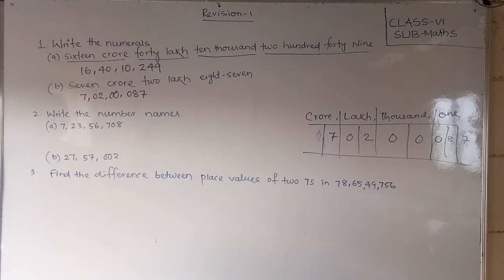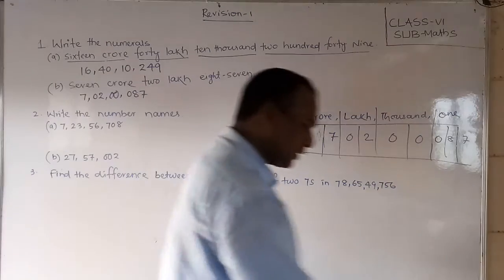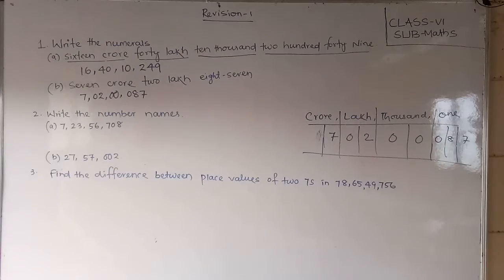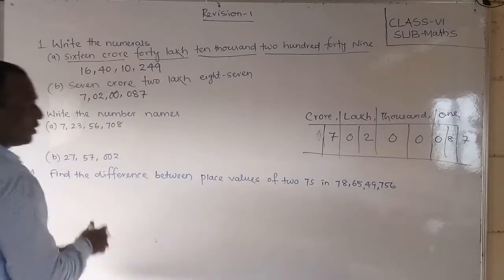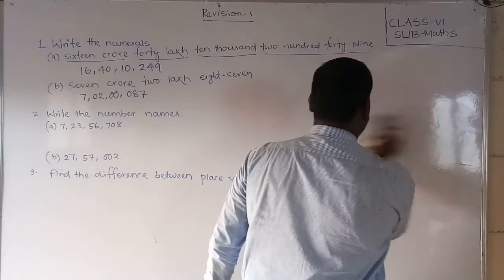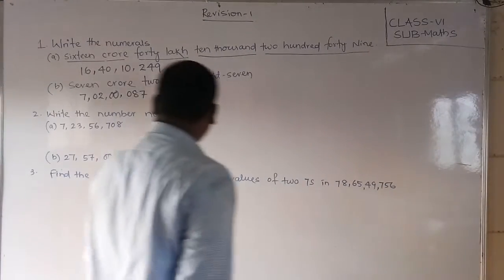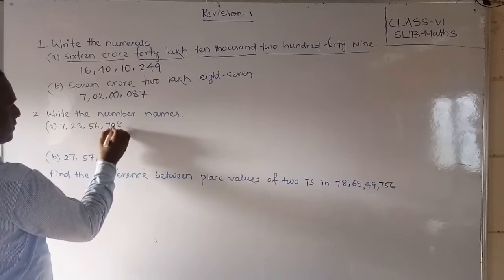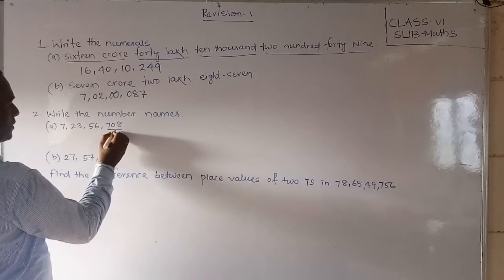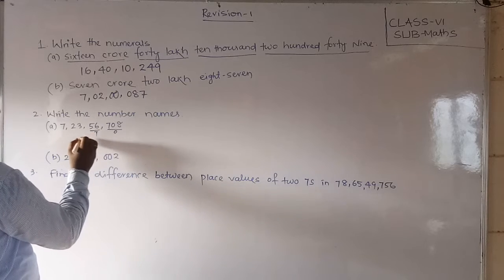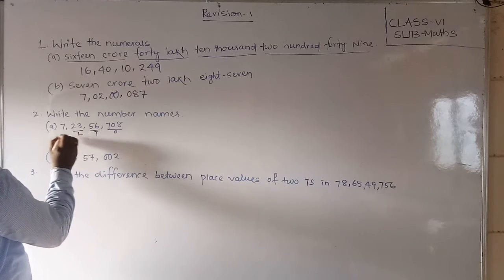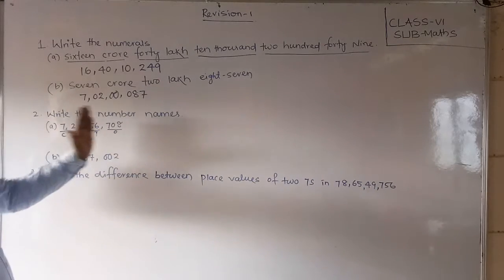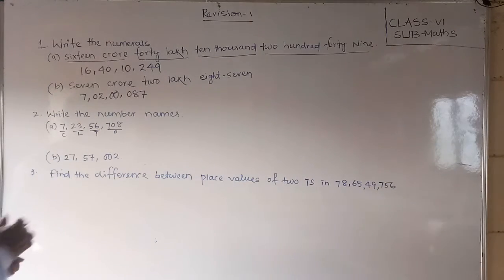Okay students. Now students, observe here it is given. Second bit, write the number names. Okay students. Here first of all you should mind it. According to our place value chart, Indian place value chart, here comma also given. So that means this is ones, this is thousands, this is lakh, this is crore. Okay friends, so there are 4 periods already it has given, and you should write like